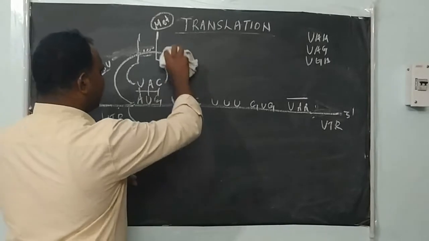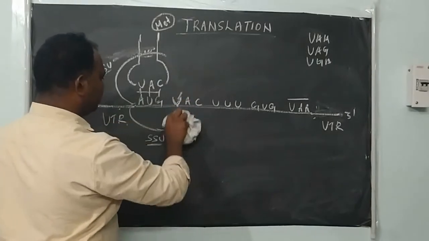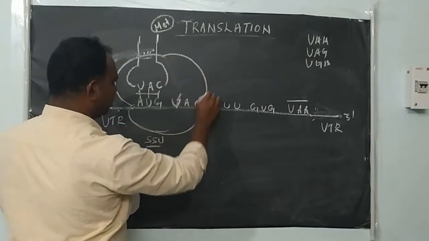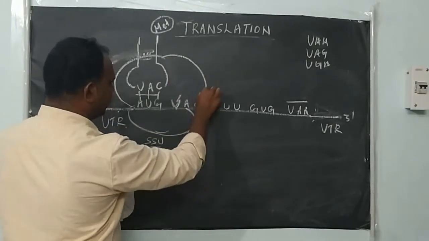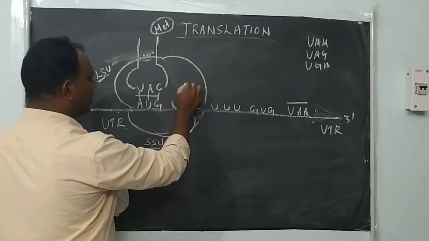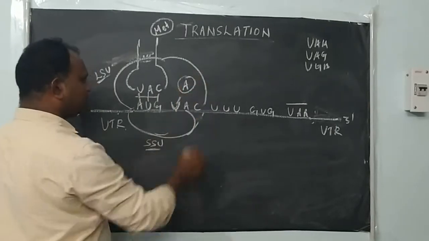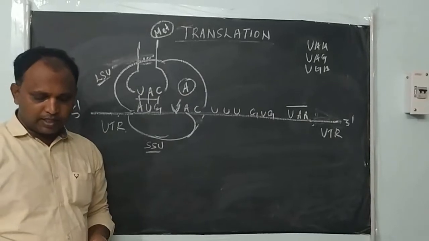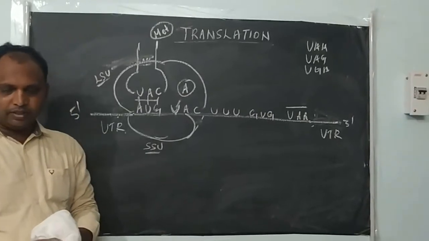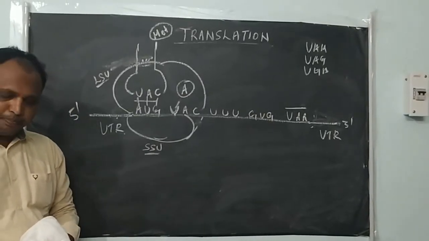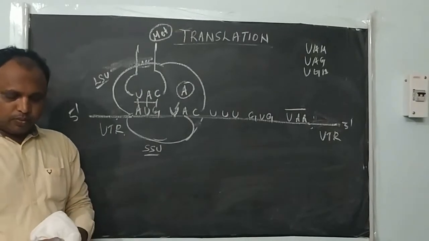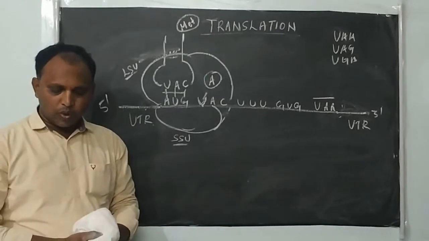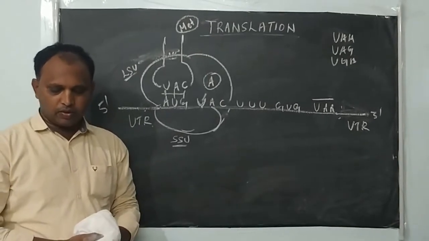So now what will happen is, next to this P site, another site is established in the large subunit of the ribosome. That site we call the A site. Here the A site is established, the amino acid acceptor site. So that is established next to the P site. Why is it established? It exposes the mRNA codon next to the initiation codon.